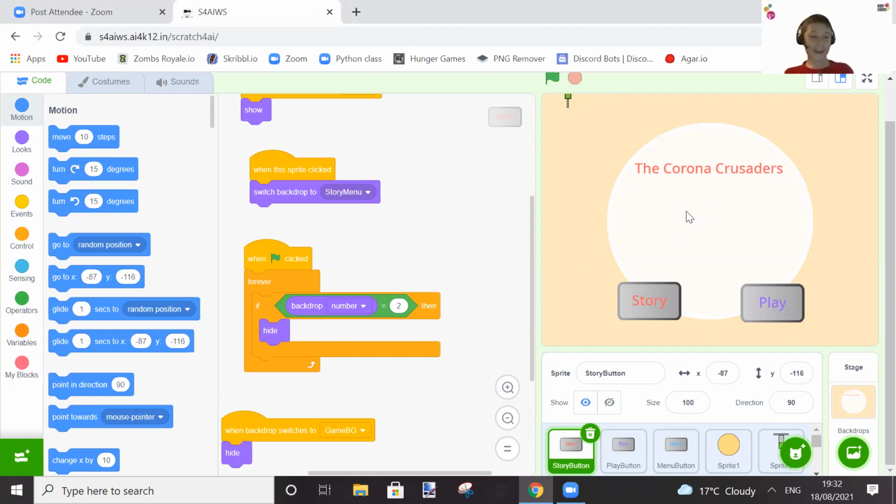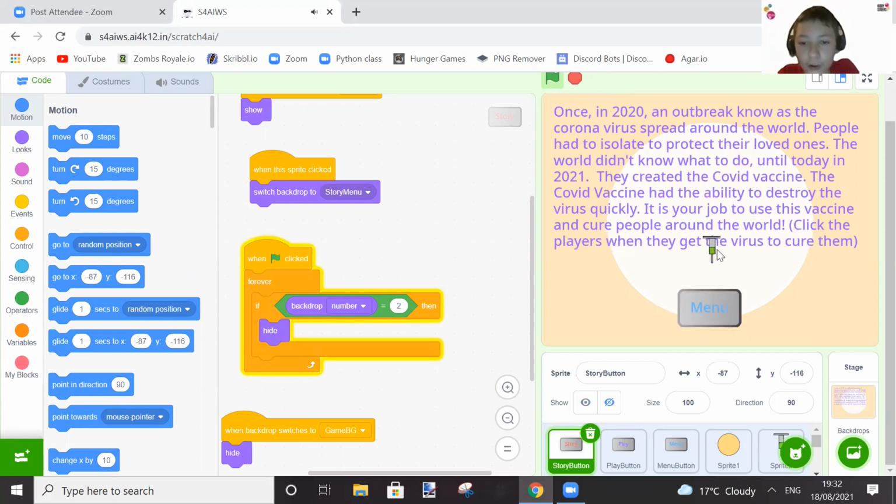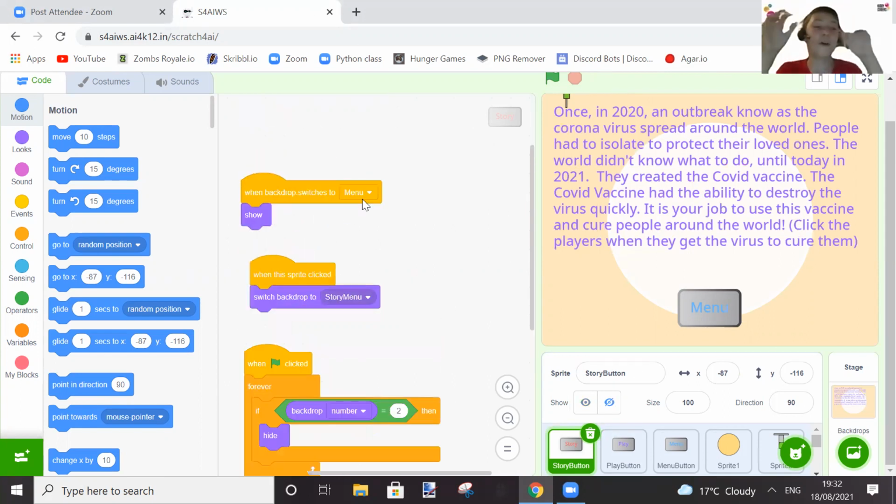I don't know if it's just me, but I always just see, you click the green flag and the game just starts, and the description and how to play and the story are all in that one area on the side. But instead I was like, I'm sure some people are forgetting about that part, so I decided to make a menu on what to do and how to play and stuff like that. So just a rundown on how my code actually works.